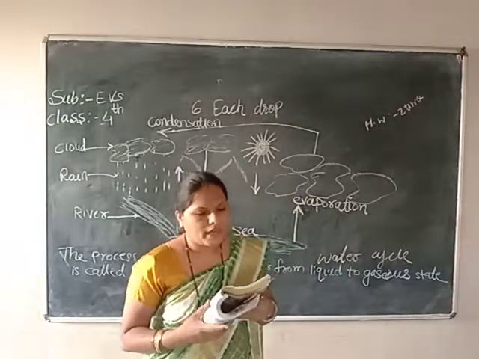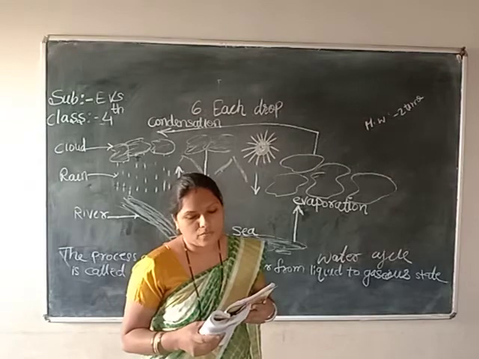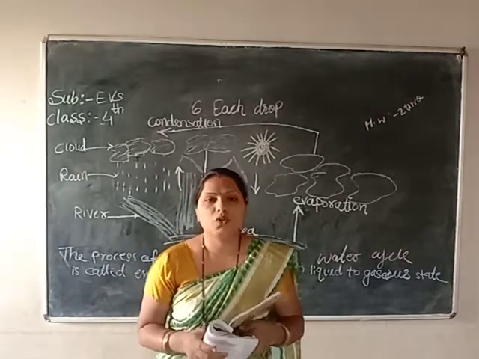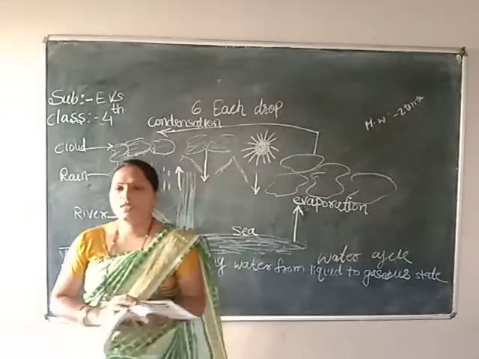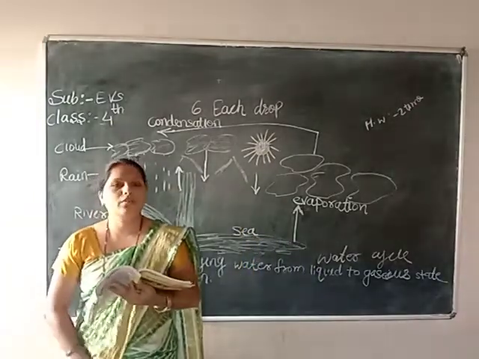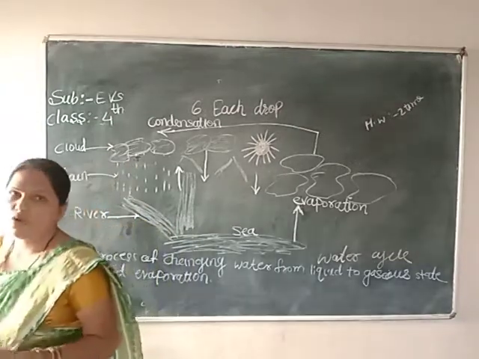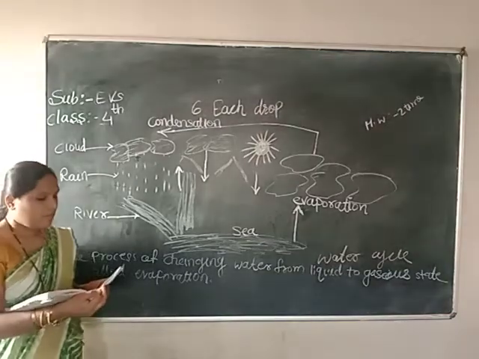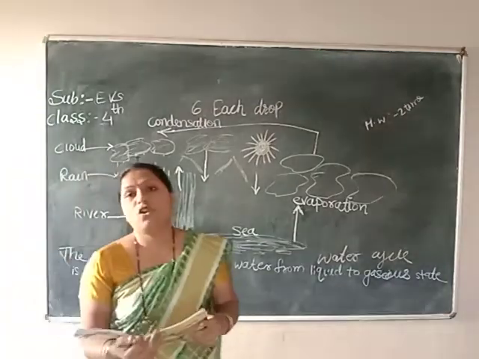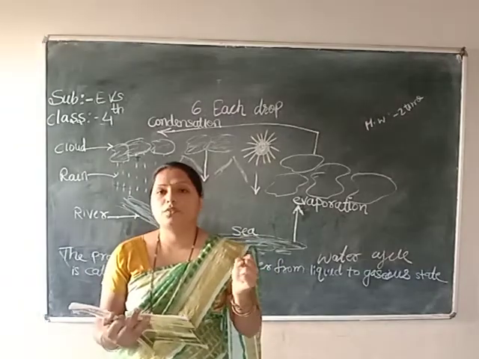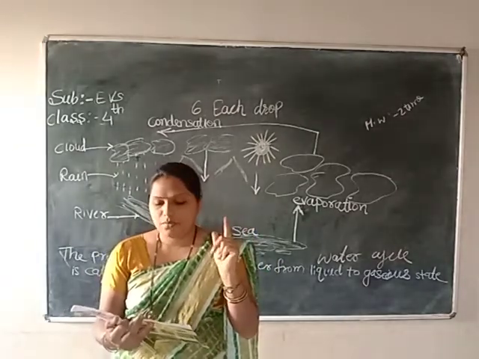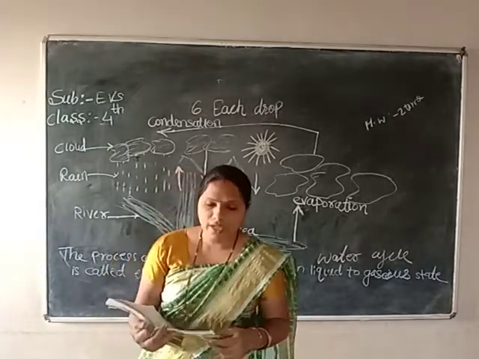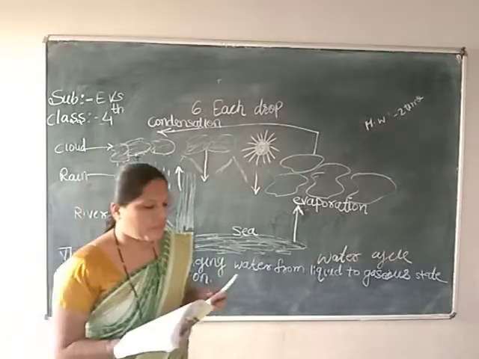Note this: when the raindrops become too cold, they fall on the earth in the form of small pieces of ice. These are hailstones. Yes, you see that when big rains are coming, at that time hailstones are formed and fall on the earth. So how is it formed? When the rain clouds or raindrops become too cold, at that time they fall on the earth in the form of small pieces of ice, and it's called a hailstone.